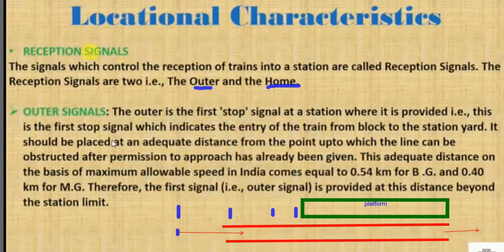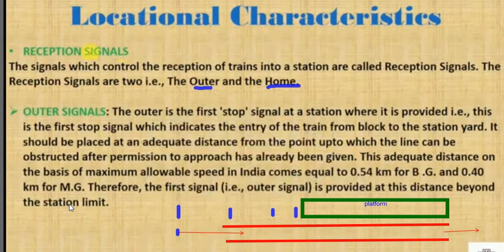It should be placed at an adequate distance from the point up to which the line can be obstructed, from where permission to approach has already been given. This adequate distance, on the basis of maximum allowable speed in India, comes to 0.45 km for broad gauge and 0.4 km for meter gauge. Therefore, the first signal, the outer signal, is provided at a distance beyond the station limit.